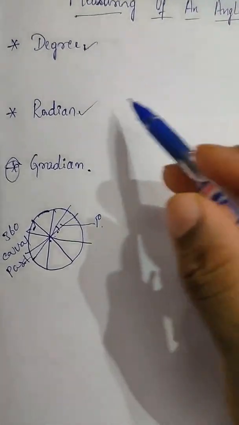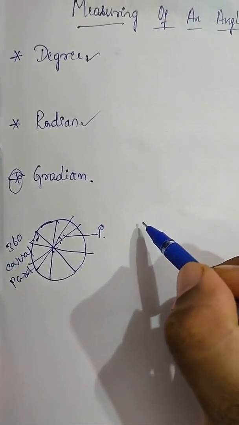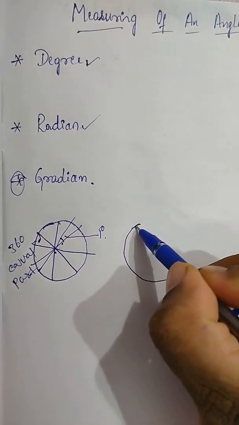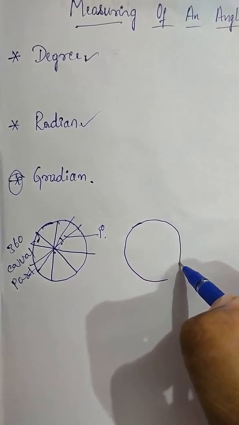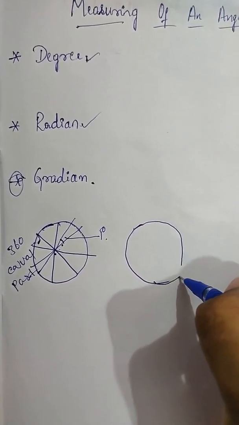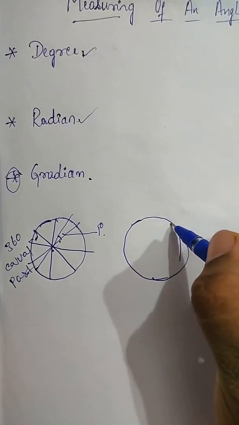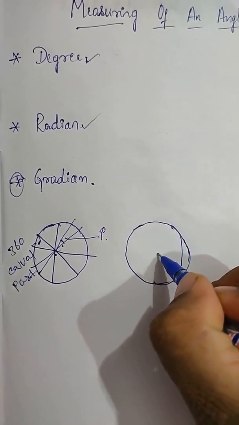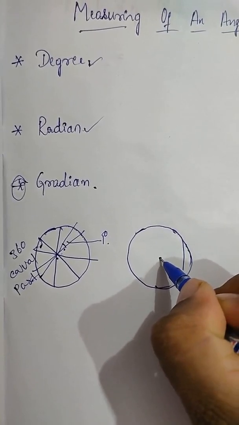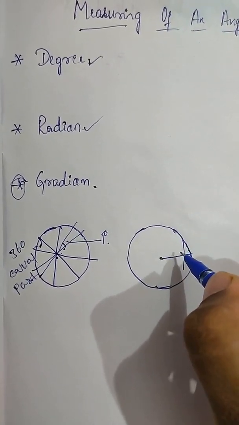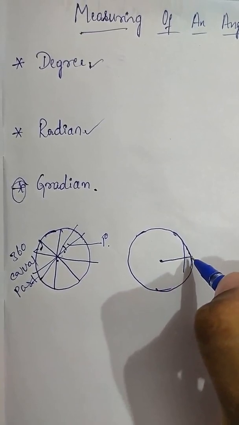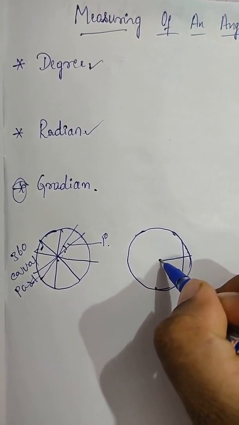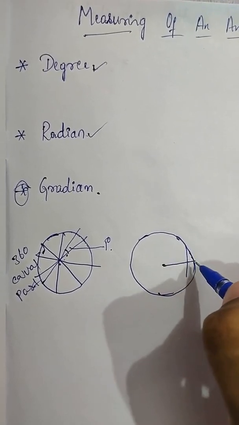Now, what is a radian? Let me draw a unit circle. What is the meaning of unit circle? A unit circle means a circle having a radius of 1 centimeter. Now, what does radian mean? We are drawing a circle of radius 1 centimeter.